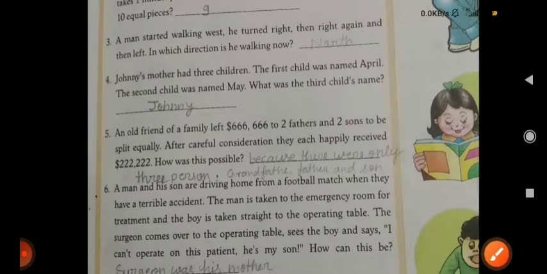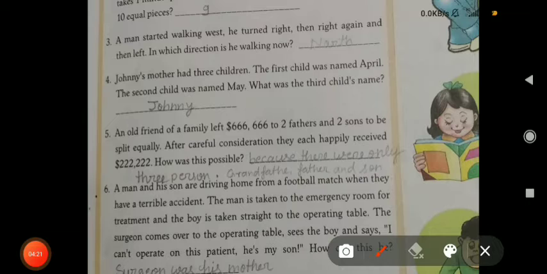Come on. Fourth, Johnny's mother had 3 children. The first child was named April. The second child was named May. What was the third child's name?